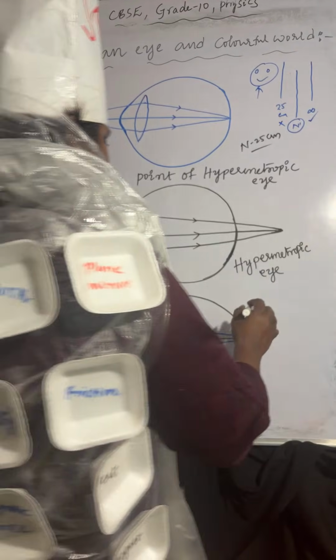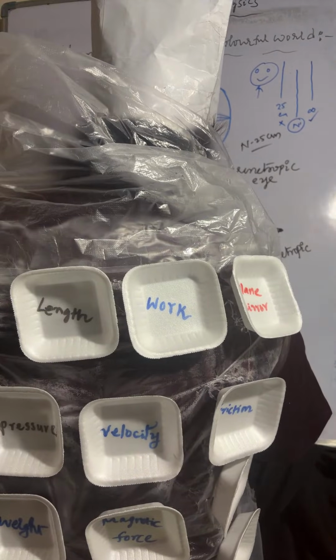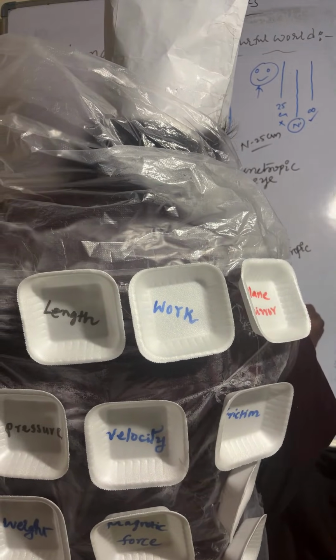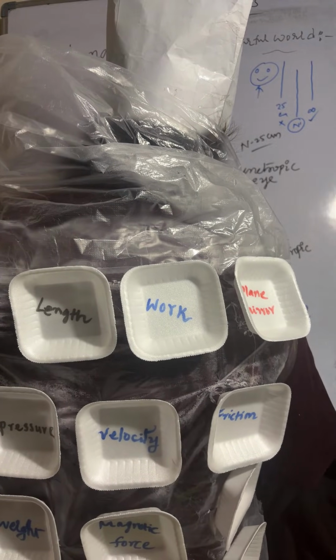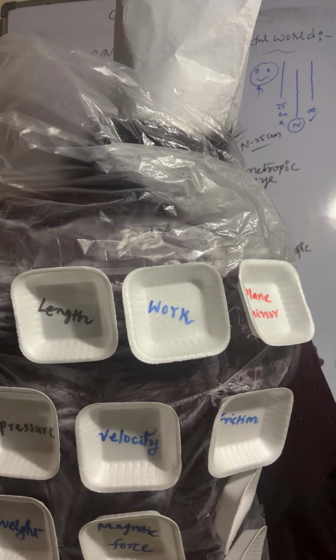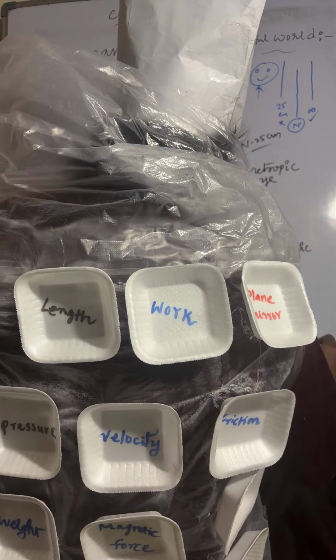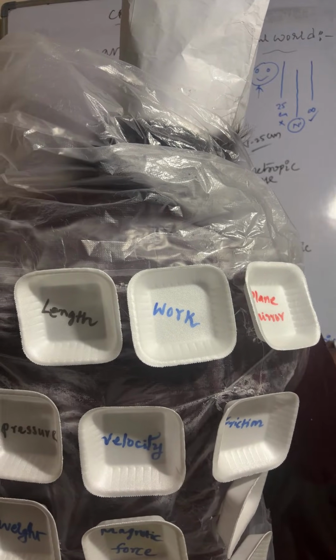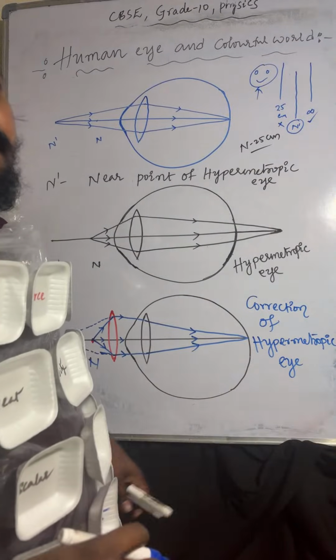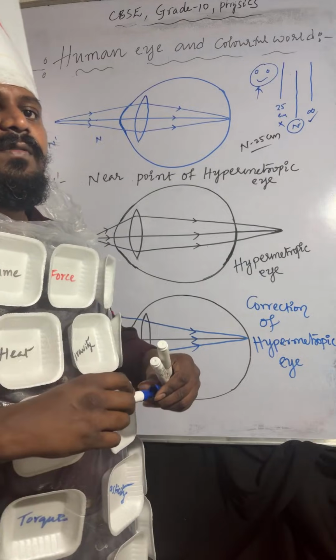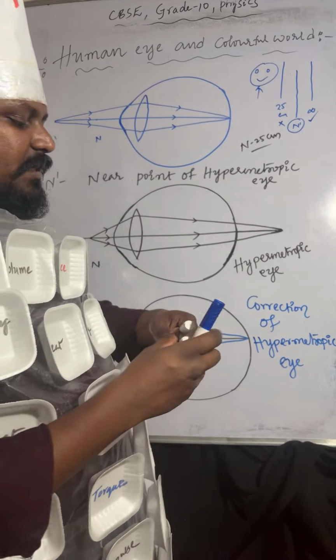Correction of hypermetropic eye. Understood or not? So check this one.